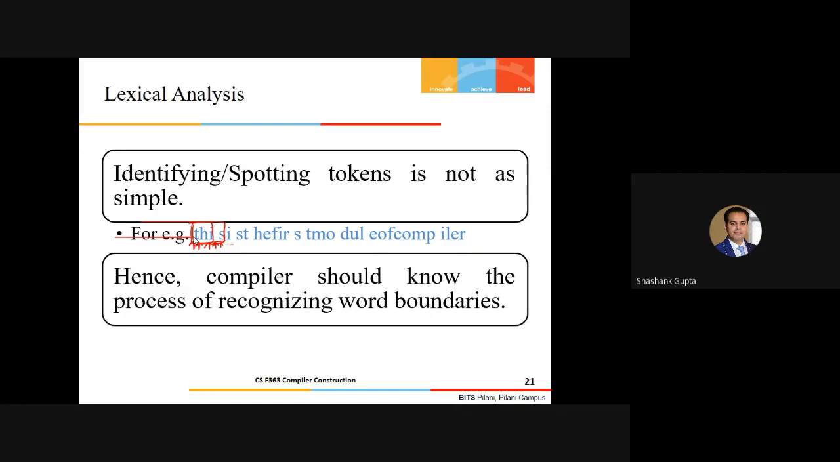So the compiler, as a part of the first step, the very important step, guys, should know the process of recognizing the word boundaries. If your compiler, a small component, let's say the Lexer, is successful enough in recognizing the word boundaries, then it can simply recognize the valid and the invalid words, the valid and the invalid tokens. My job is done.